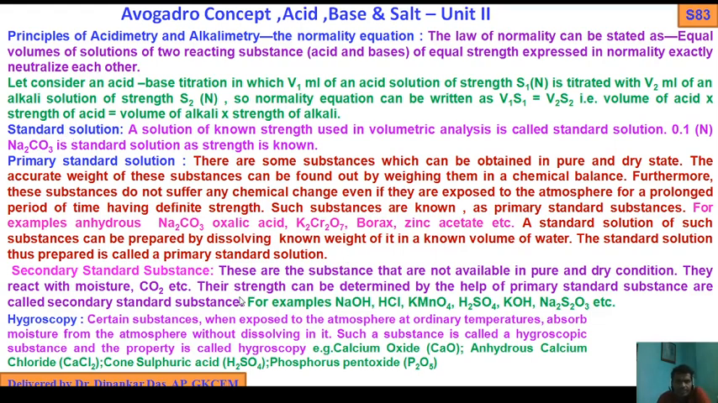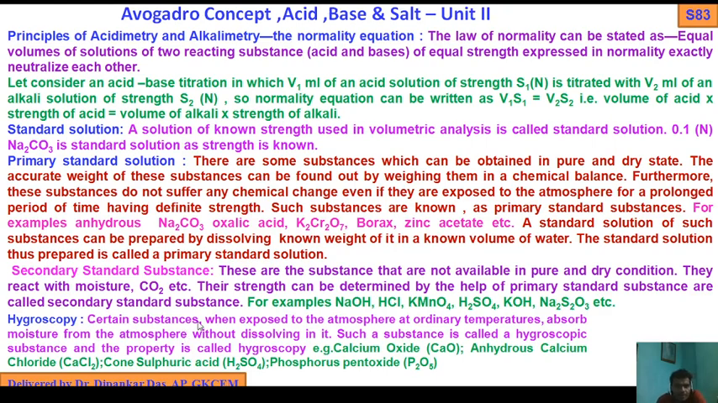Similarly, secondary standard substances are substances that are not available in pure and dry condition. They react with moisture and carbon dioxide. They do not have any definite strength. Their strength can be determined with the help of a primary standard substance. Examples are sodium hydroxide, HCl, KMnO4, H2SO4, KOH, sodium thiosulfate, etc.